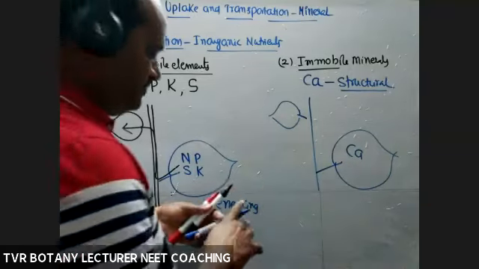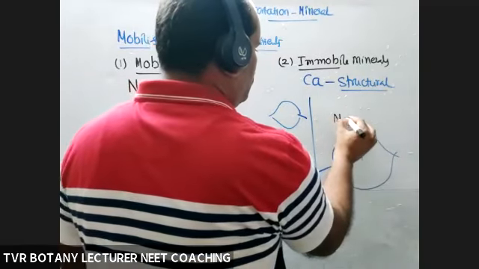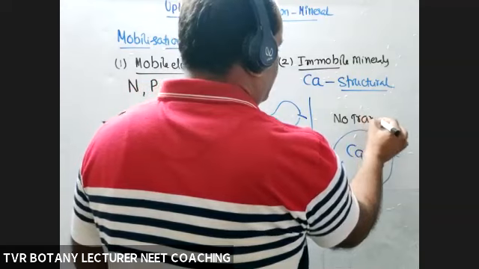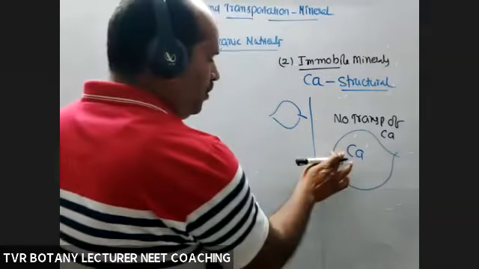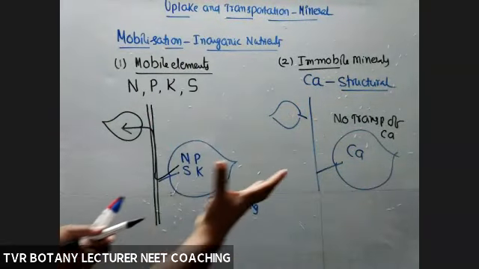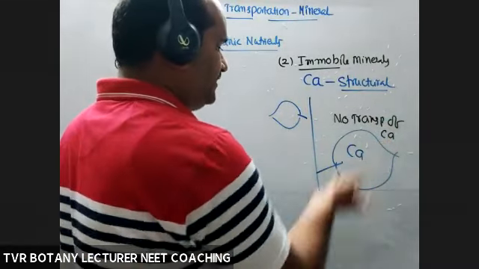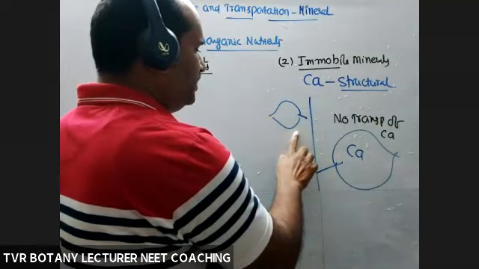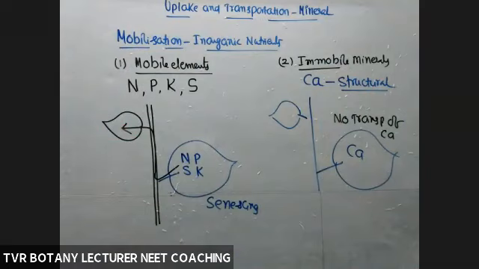So no mobilization, no movement of calcium from old leaf to young leaf. Some grandparents retain a lot of money and do not give it to the grandson, so deficiency symptoms appear in the young one. So that's about mobilization of inorganic nutrients.